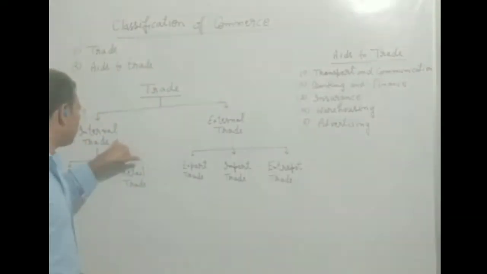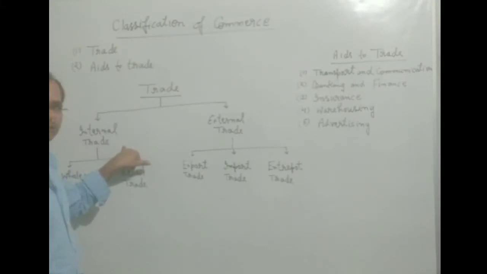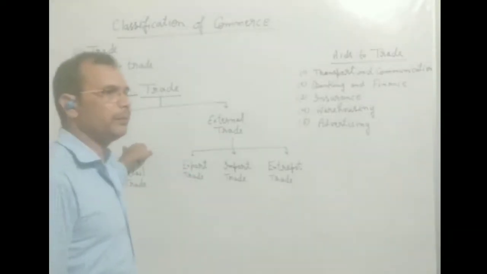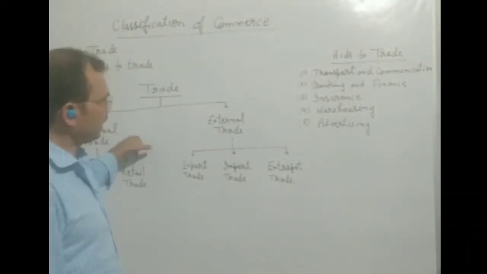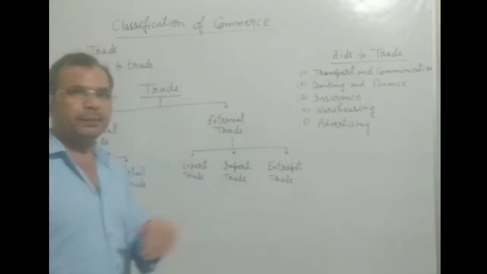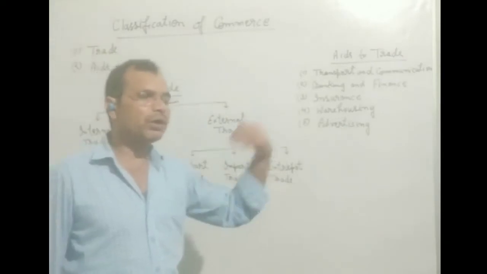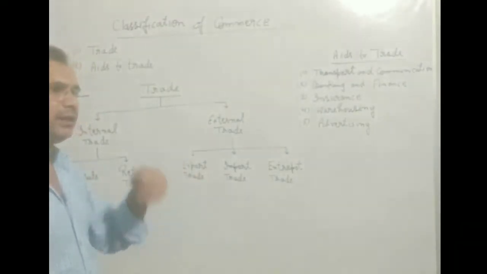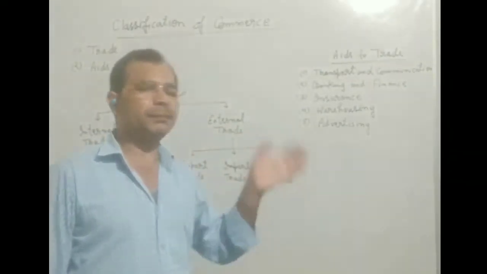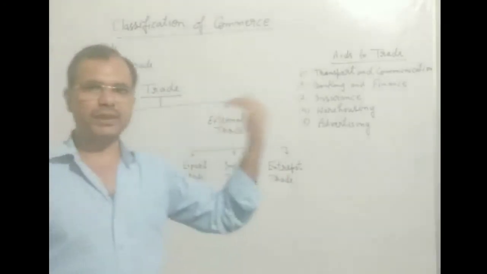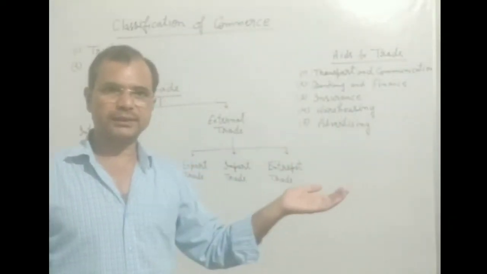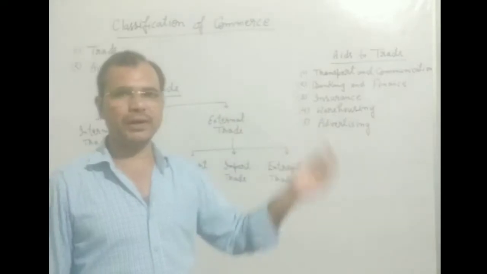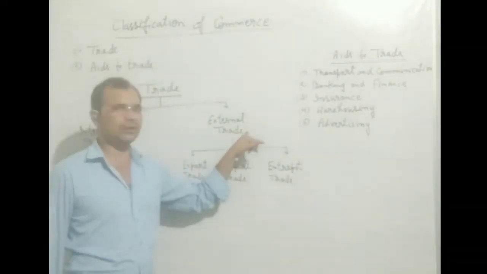Okay, if the business is to be done within the country, within the geographical boundary, that business will be called internal trade. On the other hand, if any businessman does the business beyond the geographical boundary, means he does the business out of the country, to the foreign countries, at that time that will be called external trade.